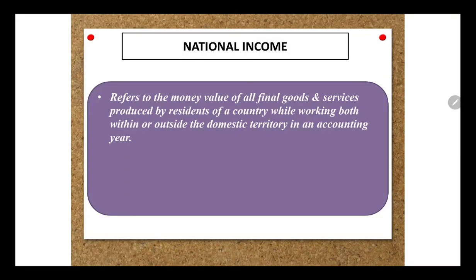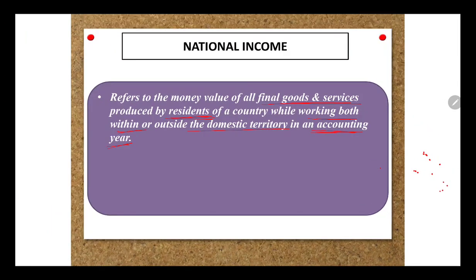So till now you should be aware of what your national income is. Please remember, all final goods produced by the residents, normal residents. We are not concerned whether they are in the domestic territory or not. Two things to be kept in mind: final goods and services produced by the residents, whether they are working within or outside the domestic territory, in an accounting year, in that particular financial year, then only will we consider this as a part of your national income.